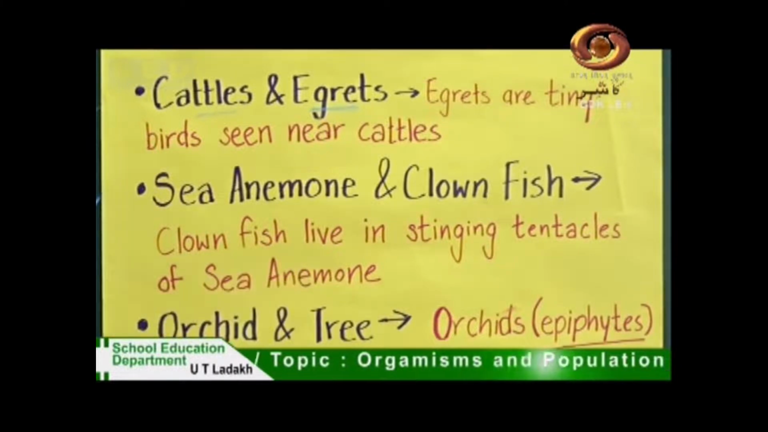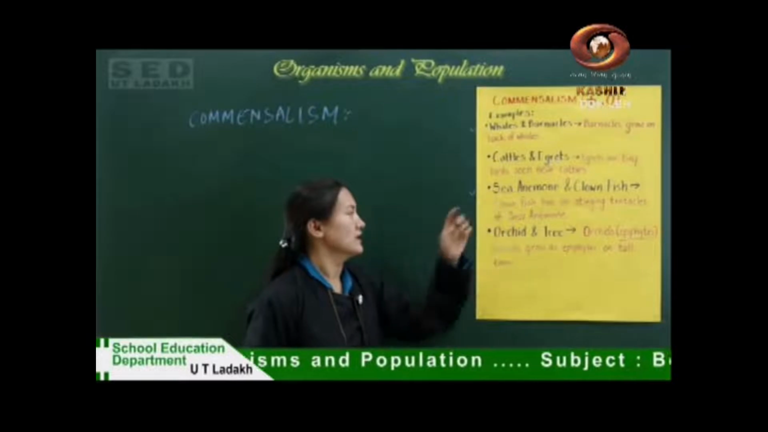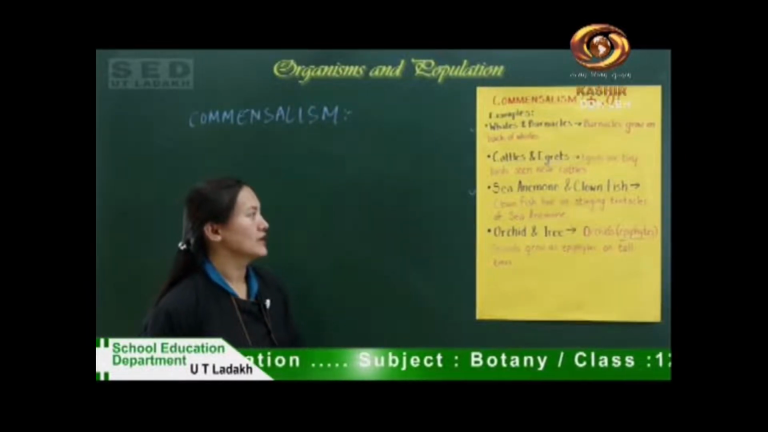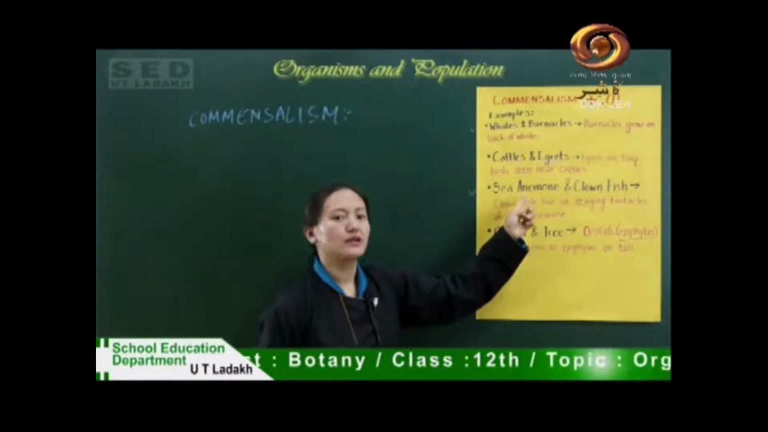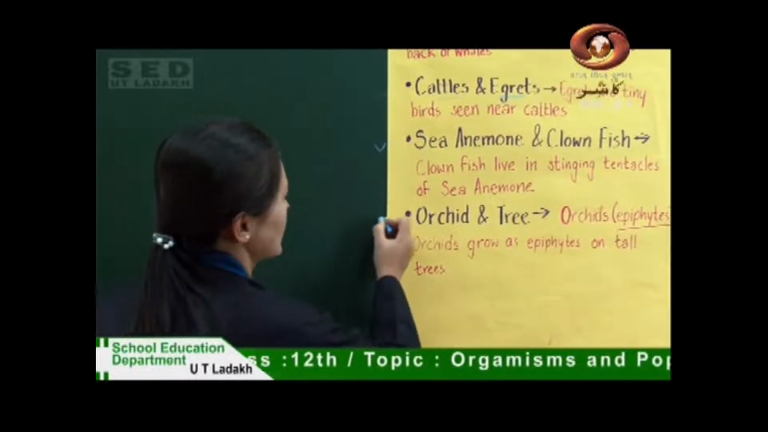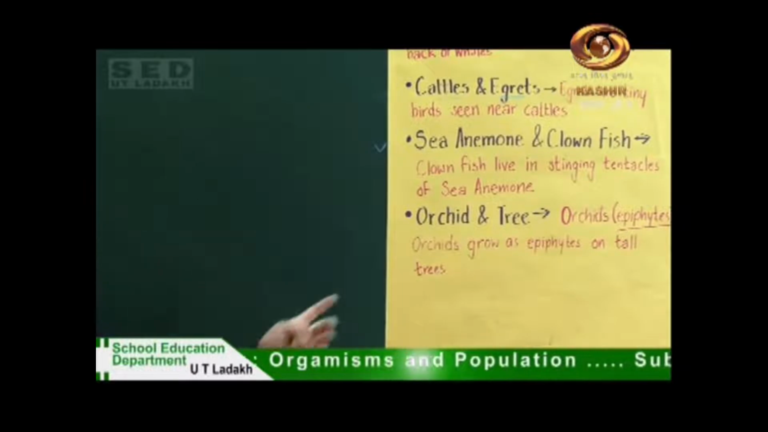The next example is sea anemone and clownfish. Clownfish are a type of fish that live in the stinging tentacles of sea anemone. As they live in the tentacles, the clownfish gets protected, while the sea anemone neither gets any benefit nor any loss.